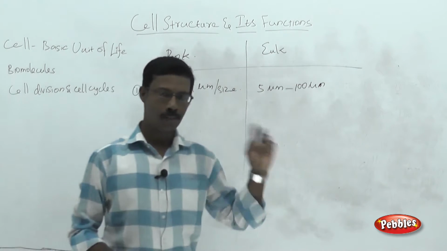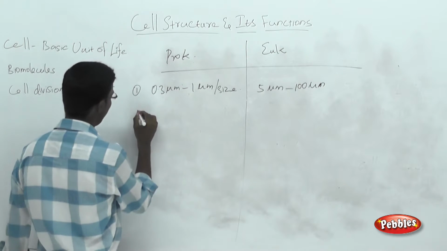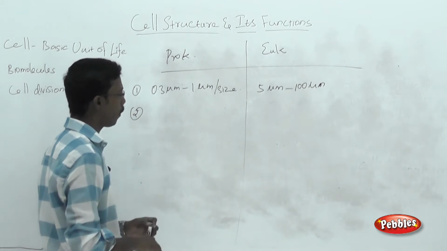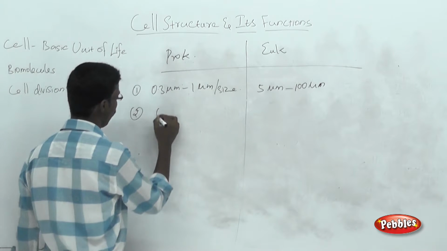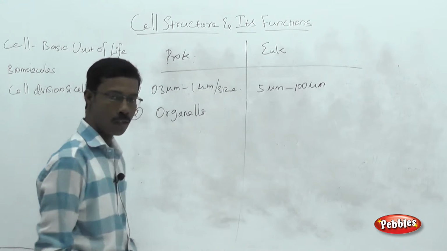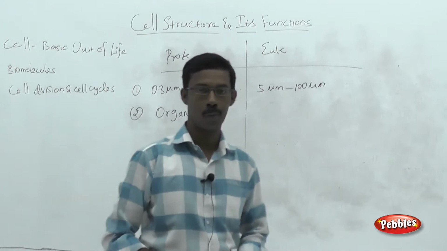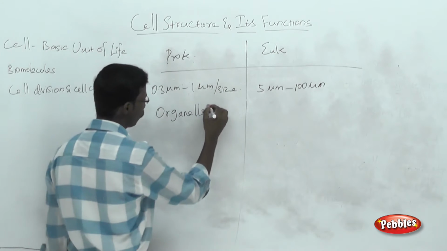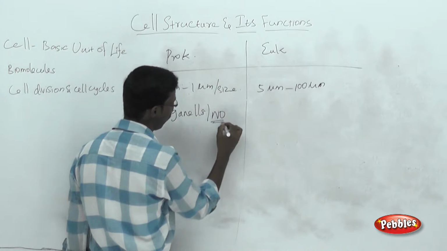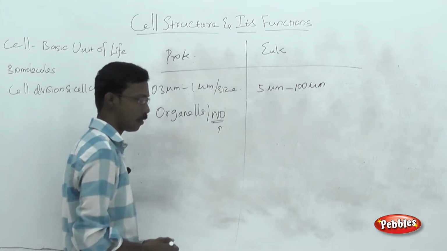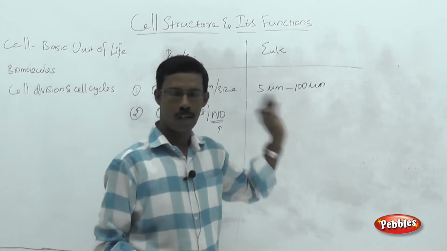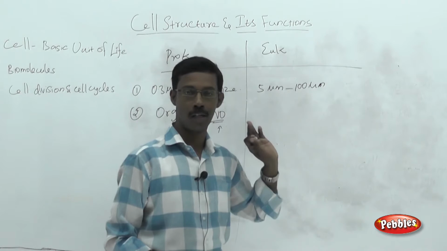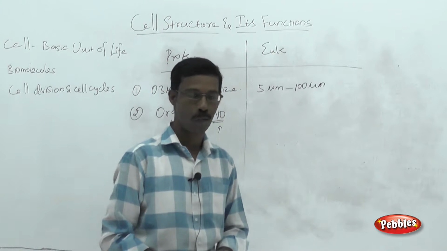And as we told in the previous classes, you have to remember the presence or absence of organelles. So what are organelles? Any structures that are covered with a membrane. In case of prokaryotic cells, there are no organelles present. You have to remember this point. There are no membrane bound or enveloped structures in prokaryotic cells.